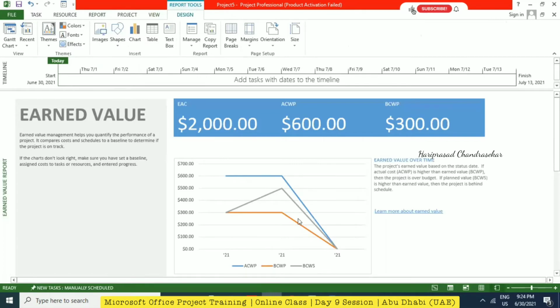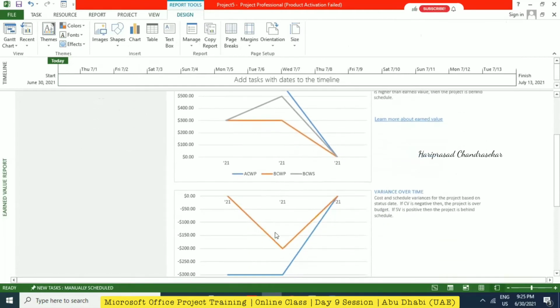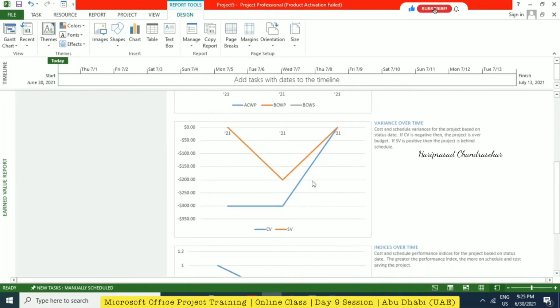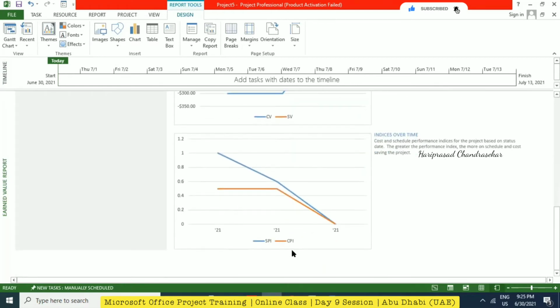This is called the S curve. But here it is only for 3 columns, so it looks like this. If you complete the project, after completion we will get the big S curves. This is as per the actual cost, planned value, and earned value. That's why I was saying these are other names for PV, EV, and AC. Here they also show cost variance and schedule variance, and even the cost performance indexes and schedule performance indexes.